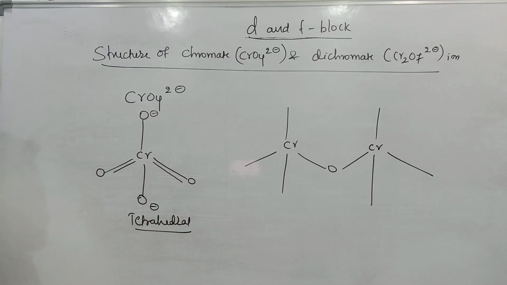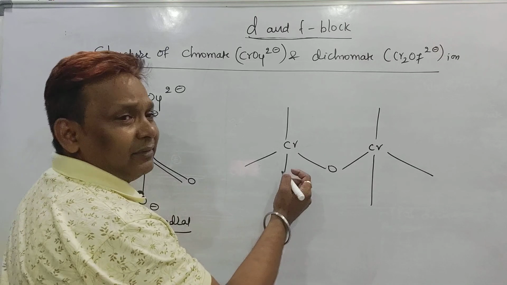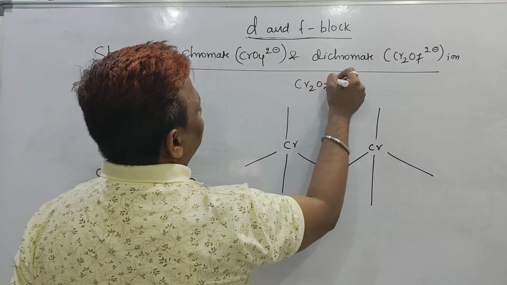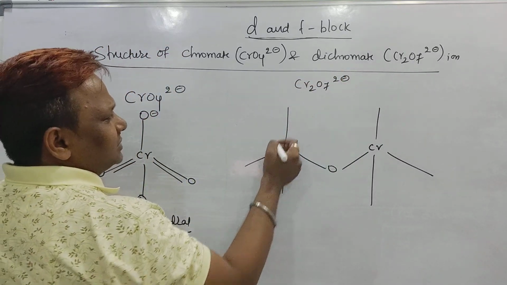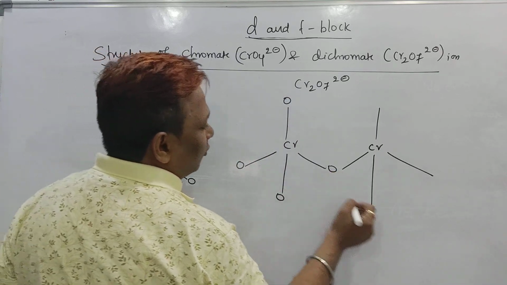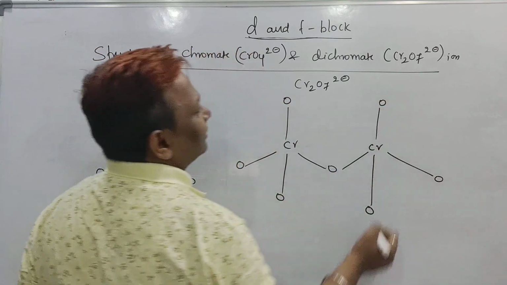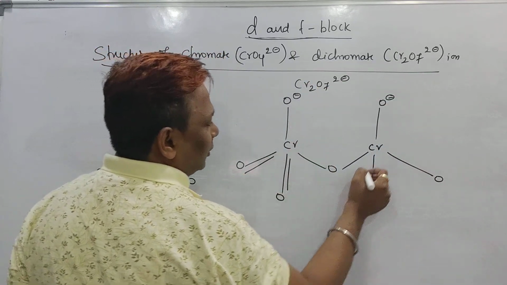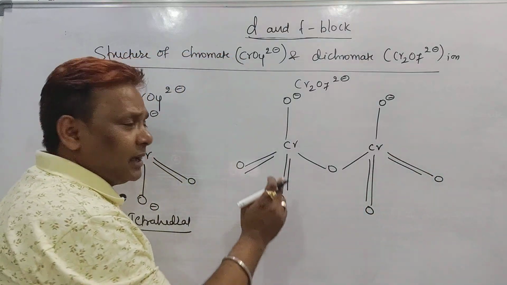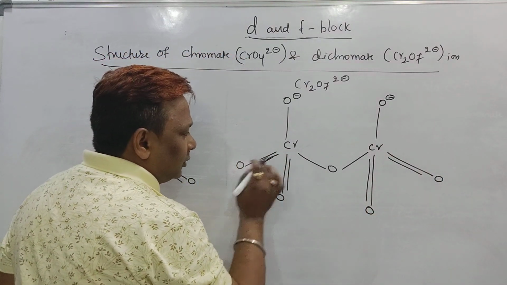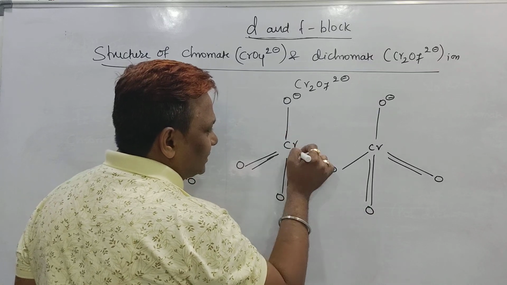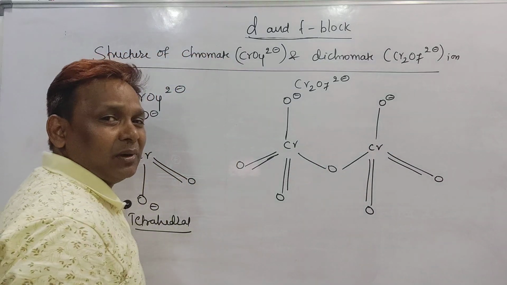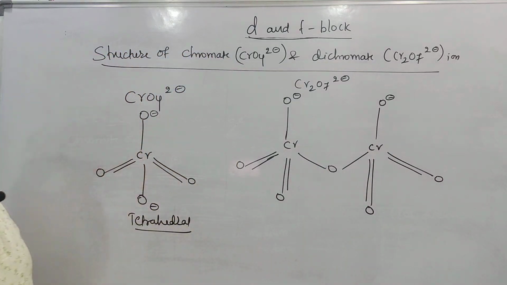On the other side, we can see the Cr2O7 2- ion. There are seven oxygens, 1, 2, 3, 4, 5, 6 and 7. Two negative charges, put one negative on each side, and the remaining are double bonds. See, each chromium has how many bonds? 2, 4, 5, 6. Here also 2, 4, 5, 6. The oxidation number of chromium becomes +6. So these are the structures.